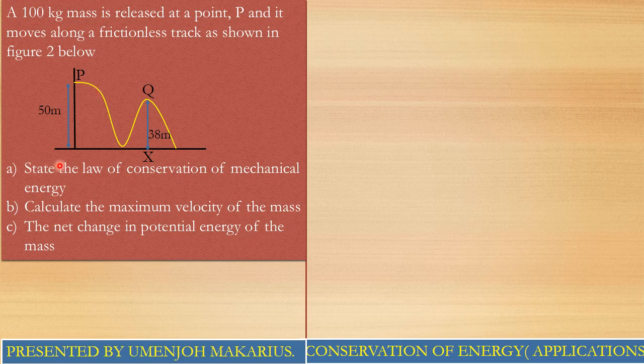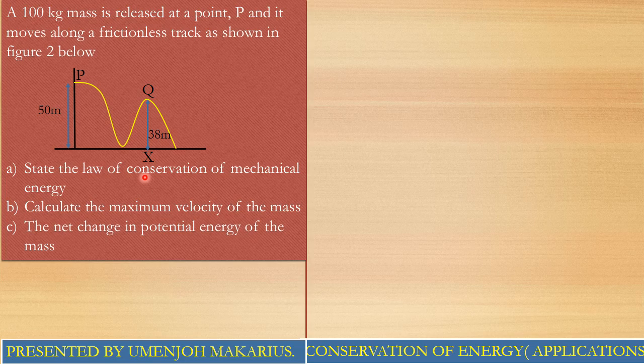The A part is saying that we should state the law of conservation of mechanical energy. The B part, calculate the maximum velocity of the mass. The C part, the net change in potential energy of the mass. Alright. So friends, let's start with the first part, which was to state the law of the conservation of mechanical energy.